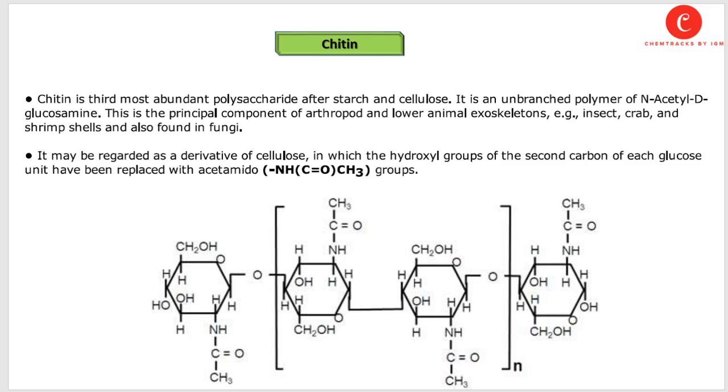It may be regarded as a derivative of cellulose in which the hydroxyl group of the second carbon of each glucose unit has been replaced by acetamido group. This is basically the acetamido group. Now you can see each hydroxyl of the carbon number two is replaced by an acetamido group. So it contains heteroatoms in its glucose unit. So we can say that chitin is an example of heteropolysaccharide or heteropolymer.